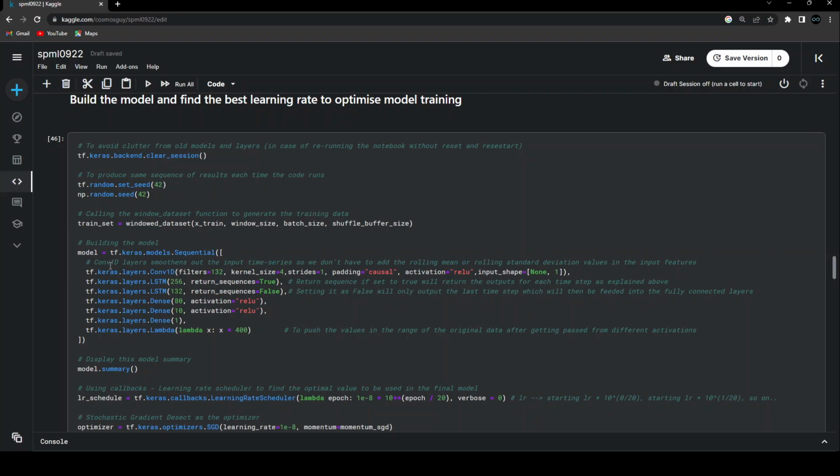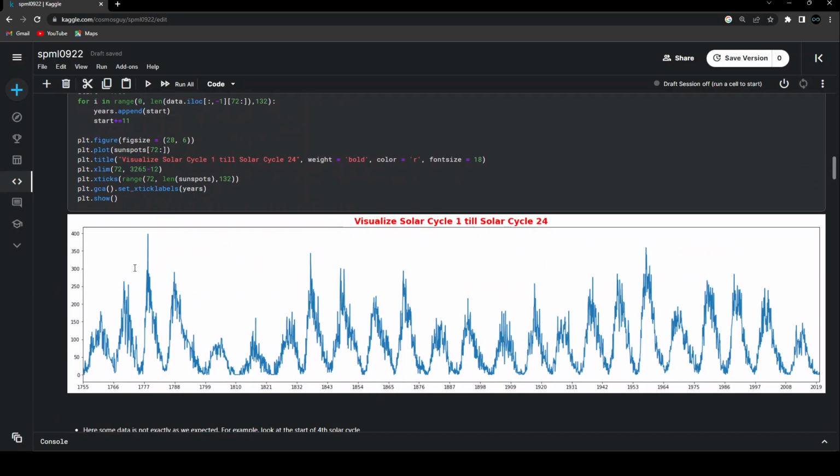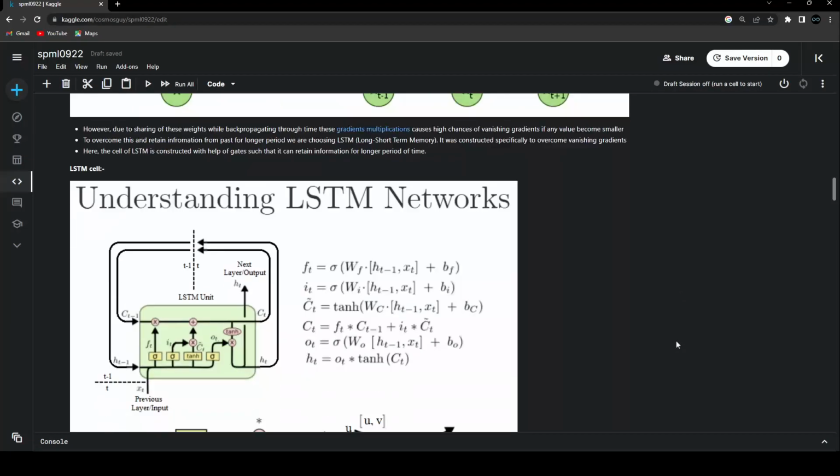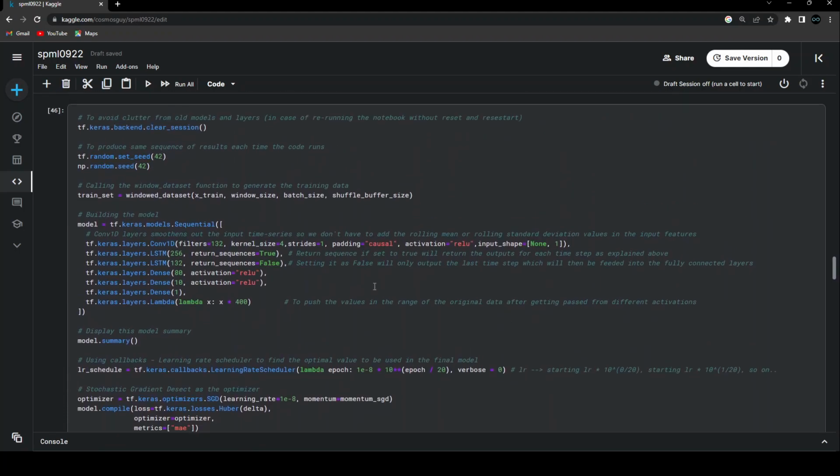We are basically using this convolution layer in order to smoothen out the input of the time series. If you remember, the data that we had was pretty noisy, right? So in order to smoothen it out, I'm using the Conv1D layer with total filters as 132, kernel size 4, stride 1, padding causal, activation ReLU, and the input shape as None comma 1. The reason I'm using None over here is that the batch size is also None and the window size is also None, so automatically it's going to take the value that we provide.